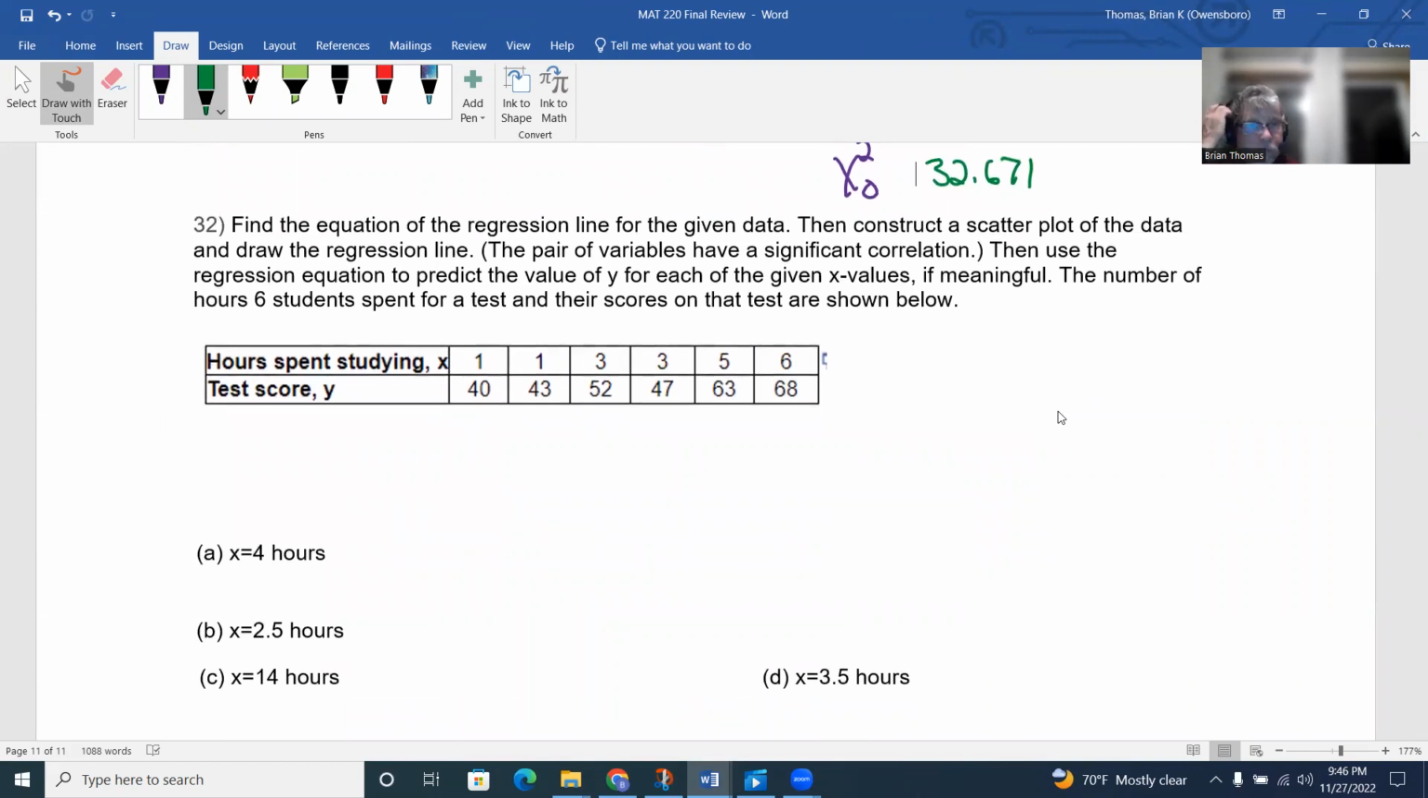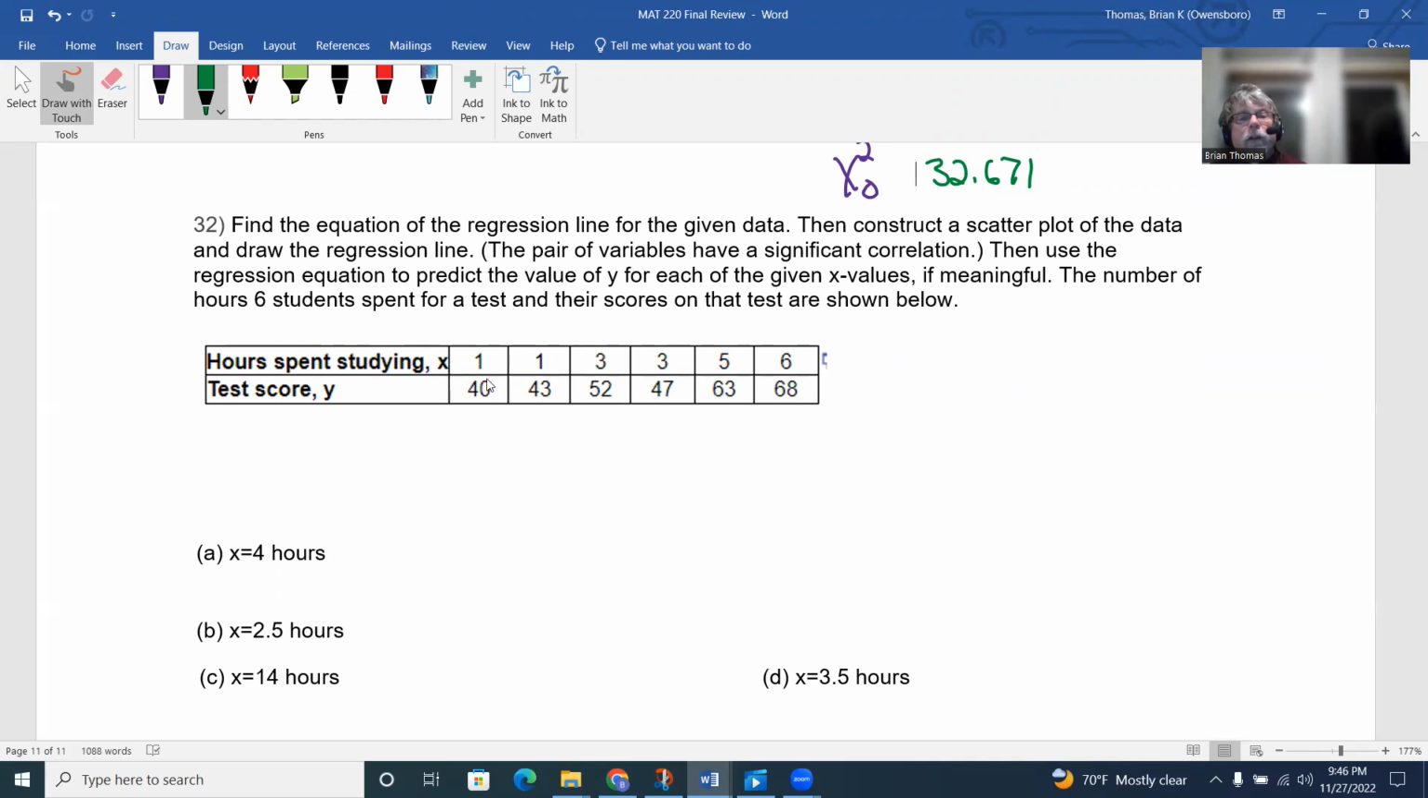Lastly, we have to find the equation of a regression line given the data, then construct a scatter plot of the data and draw the regression line. If the pair of variables have a significant correlation, then use the regression equation to predict the y value of each x value if meaningful. The number of hours six students spent studying for a test and their scores on the tests are in the table below.